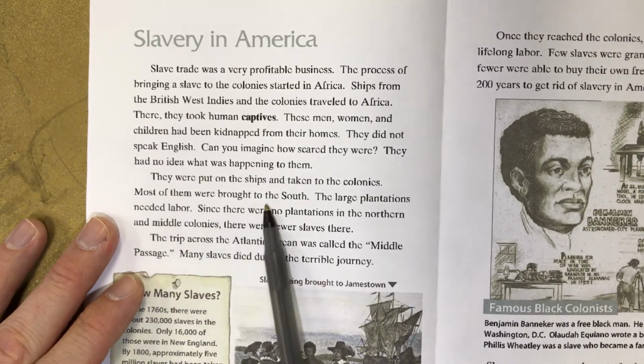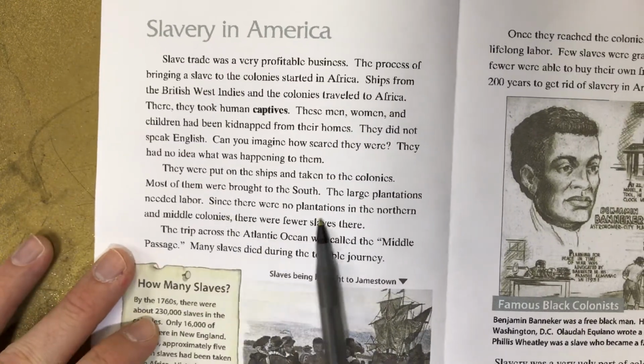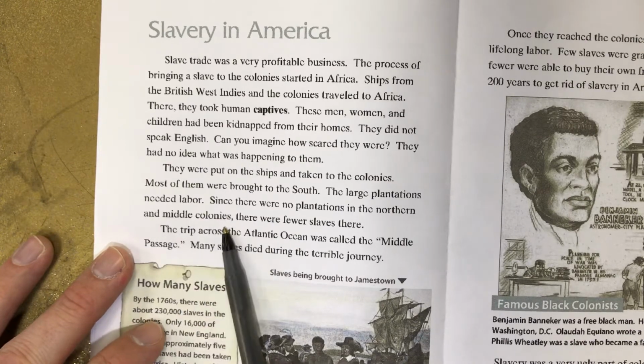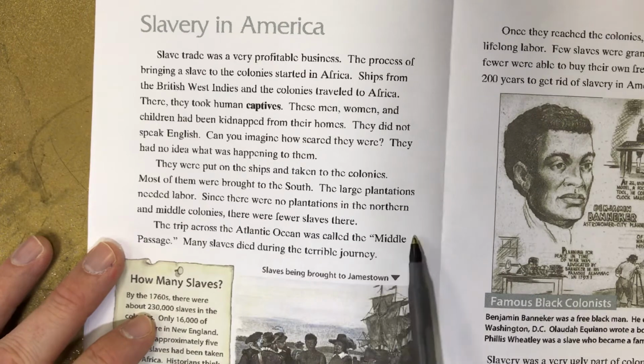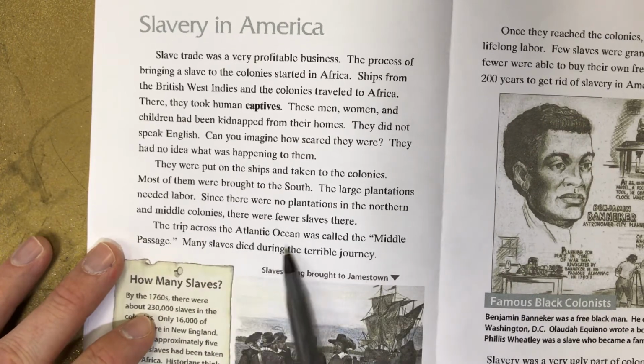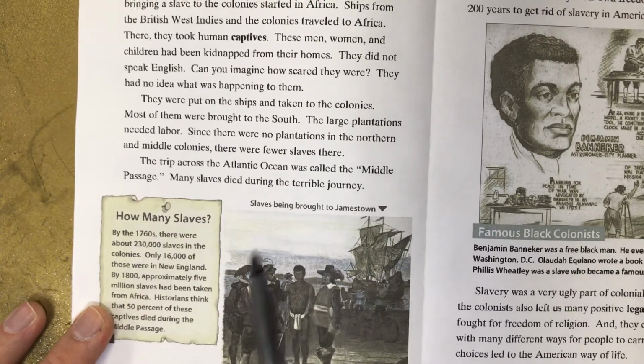Most of them were brought to the South. The large plantations needed labor. Since there were no plantations in the northern and middle colonies, there were fewer slaves there. The trip across the Atlantic Ocean was called the Middle Passage. Many slaves died during the terrible journey. Slaves being brought to Jamestown.